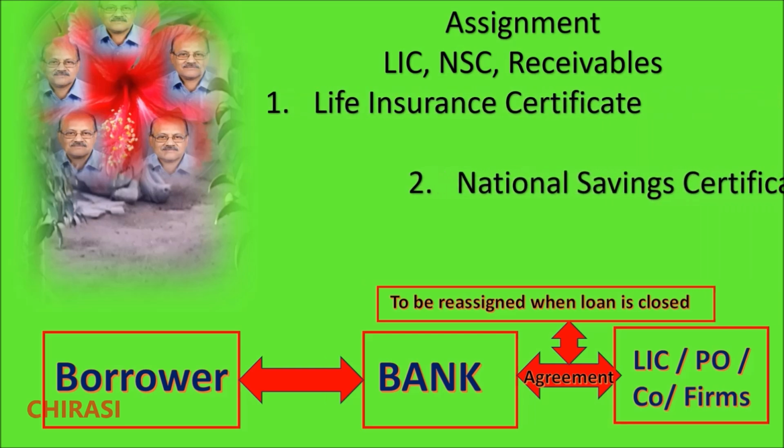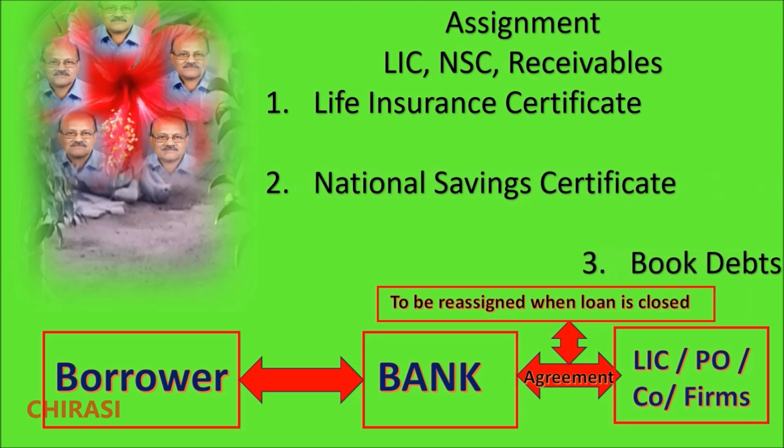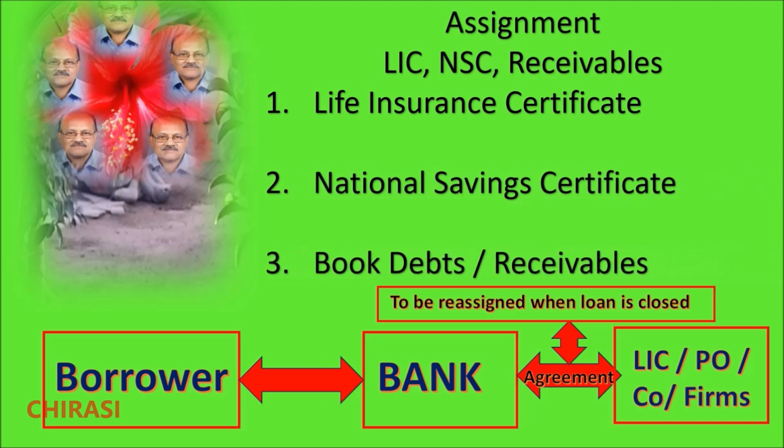That means the borrower and bank write to LIC or the post office or the companies and firms, and in their books the title of the receipt is transferred in the name of the bank. Once the loan amount is closed, it has to be reassigned, and only then does the borrower have the right to get the maturity amount.